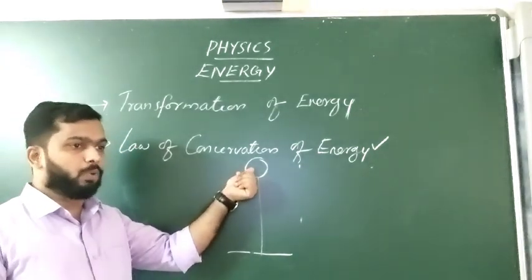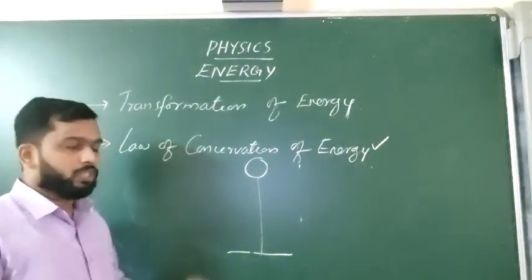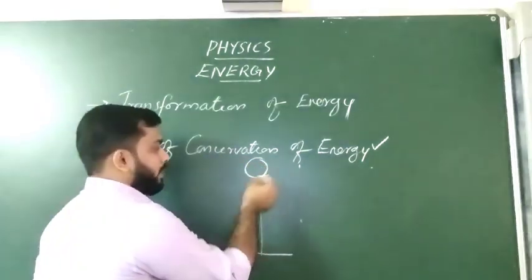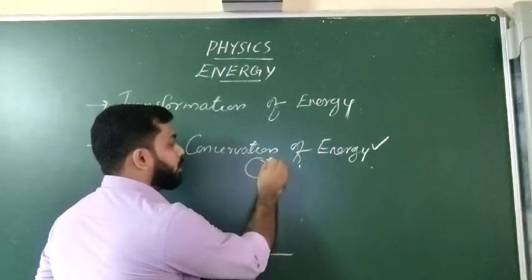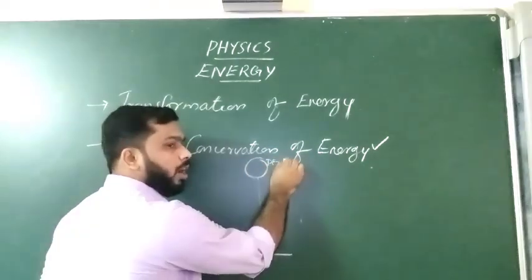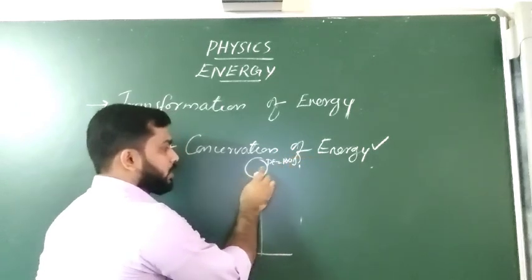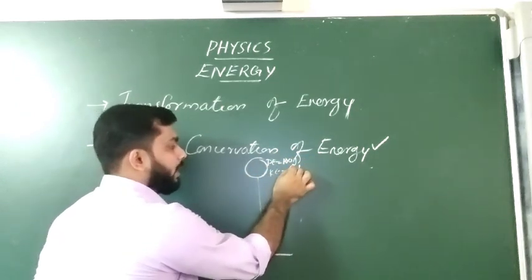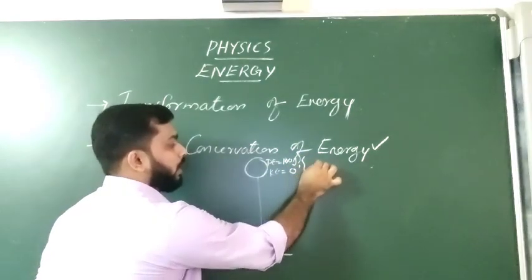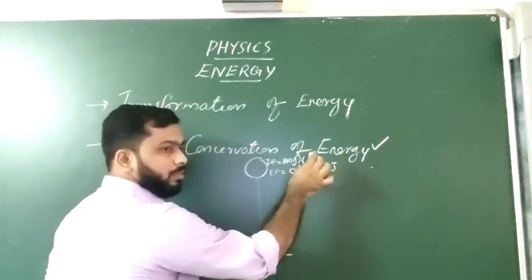It is not moving, so I can say, for example, 100 joules of energy is there. The potential energy will be 100 joules. Since it is not moving, there is no kinetic energy, so kinetic energy will be 0. The total energy will be 100 joules.